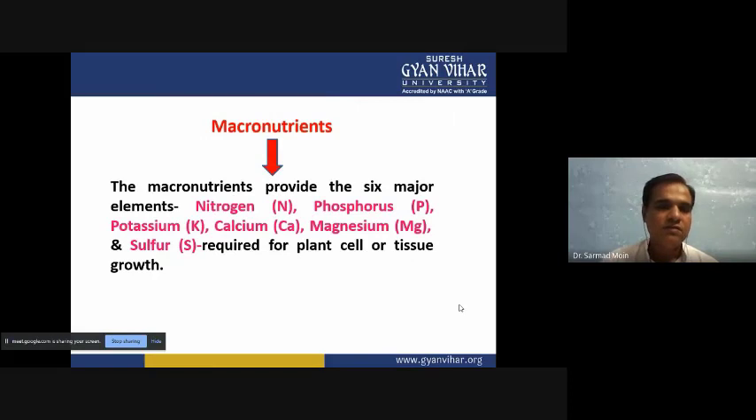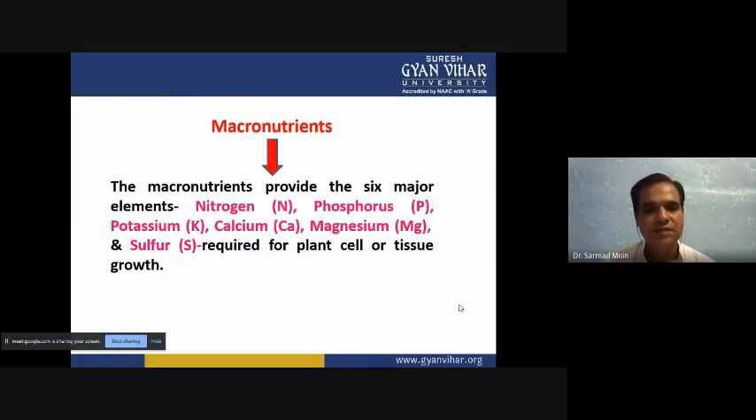Now, one by one we will discuss. First, we will see the macronutrients. Macronutrients are provided in optimum concentrations, and we decide on them on the basis of the plant's requirement. There are six macronutrients, and the plant requires them in high amounts. That's why we call them major nutrients or macronutrients. The major nutrients are nitrogen, phosphorus, potassium, calcium, magnesium, and sulfur.